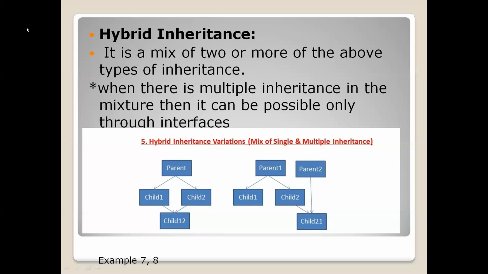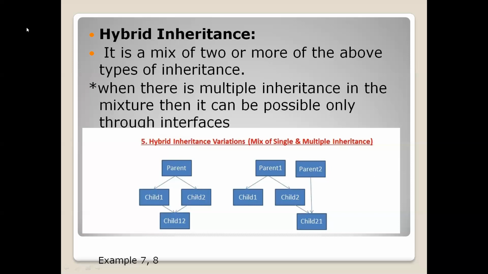Simply, hybrid inheritance is a combination of 2 or more number of inheritances. If we write a program combining single inheritance and multiple inheritance, then it is called hybrid inheritance. If we write a program by combining single inheritance and hierarchical inheritance, then it is called hybrid inheritance. Here we need only a combination of 2 or more number of inheritances, right?